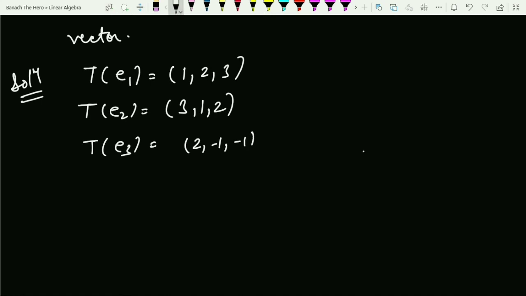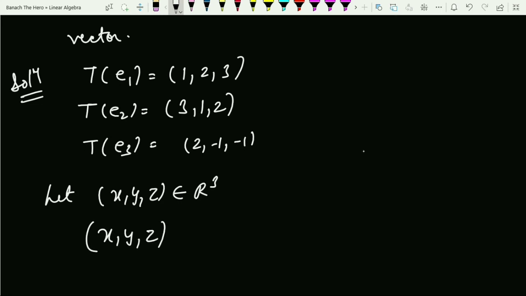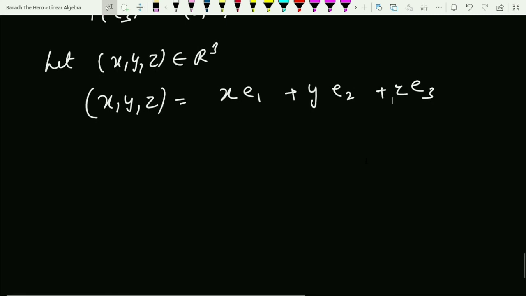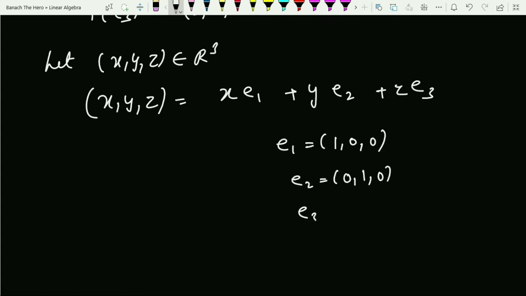So in order to find a linear transformation, let me consider any arbitrary vector (x, y, z) coming from R cube, right? Now I have to express this (x, y, z) as a linear combination. So how can I express it in terms of E1, E2 and E3? Clearly it can be written as x times E1 plus y times E2 plus z times E3, where E1, E2, E3 you are already aware. E1 is (1, 0, 0), E2 is (0, 1, 0), and E3 is (0, 0, 1).